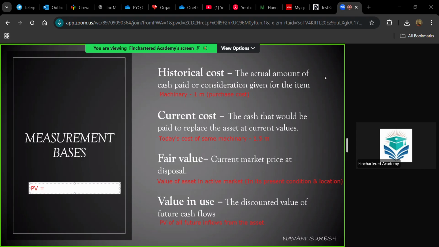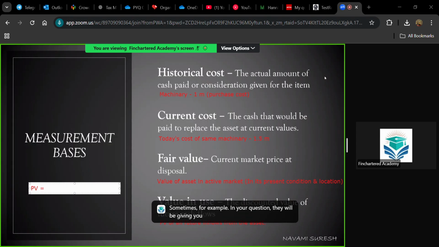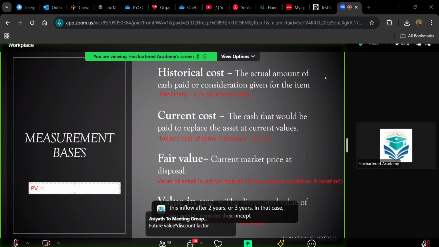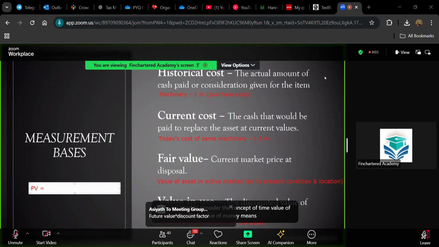Sometimes, for example, in your question, they will be giving you a value. This payment is to be made after 2 years, or this receipt, you will be getting this inflow after 2 years or 3 years. In that case, you need to consider the concept of time value of money. Time value of money means the value of money diminishes over time. When you're moving forward, the value of your money will be declining.